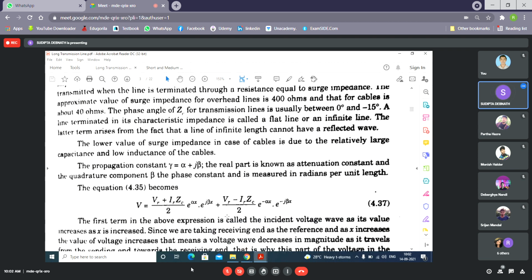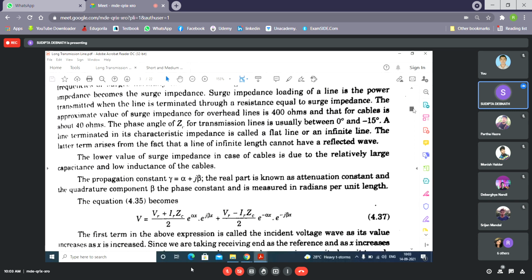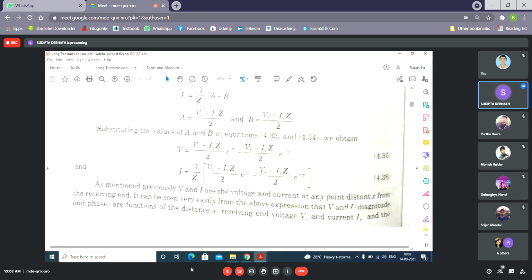Now see, the first term in the expression is called the incident wave, as its value increases as x increases, isn't it? This is also true for this expression. Any expression you can consider.